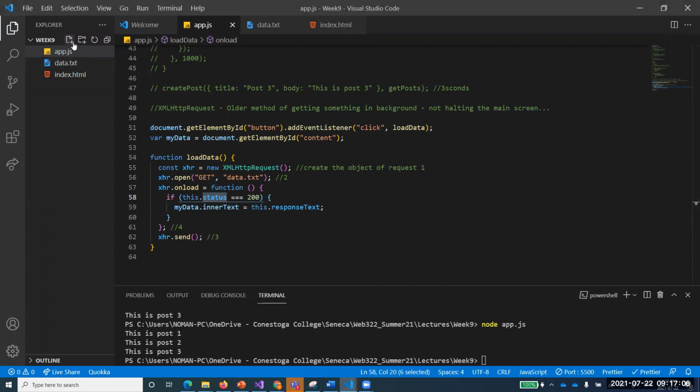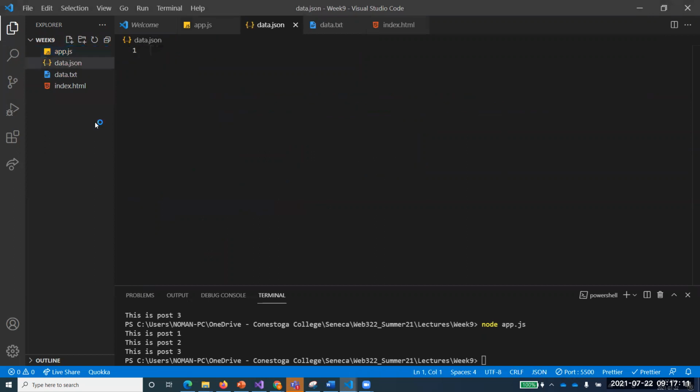Now the same thing, as Alex has mentioned, can be done with another type, data.json. I can create a data file with JSON extension, and in this data.json, what is the type of JSON data? You remember, we have talked about that. So maybe JSON data is something like this: id equal to 1, name equal to Alan, and maybe age equal to 30, whatever.